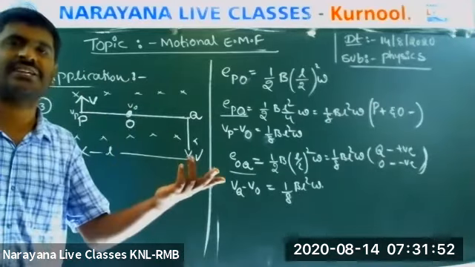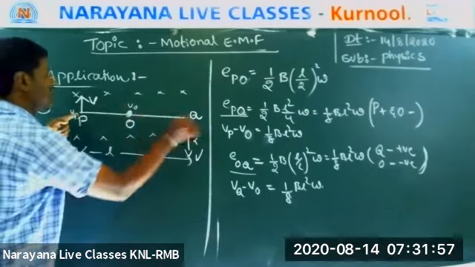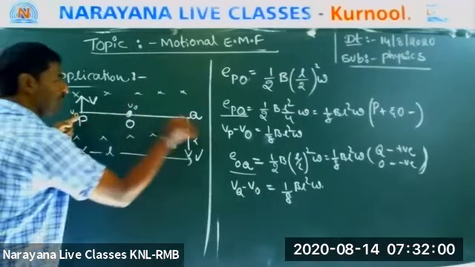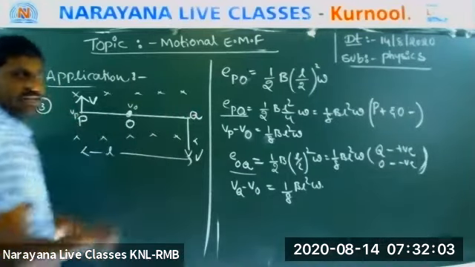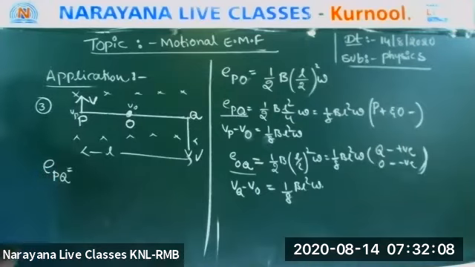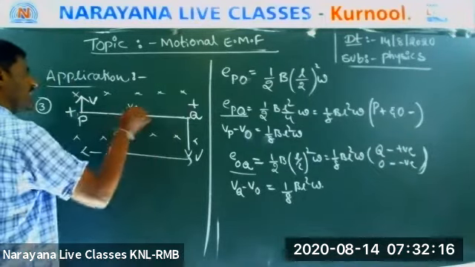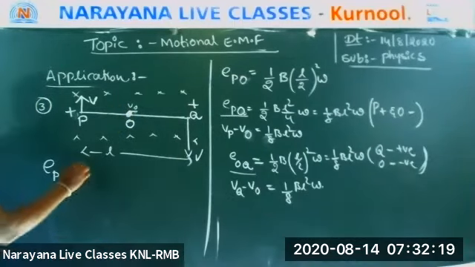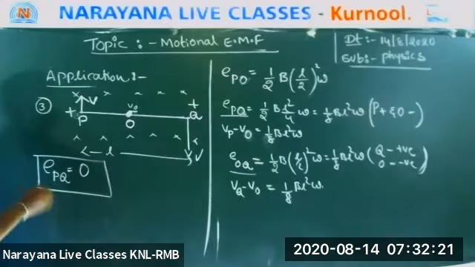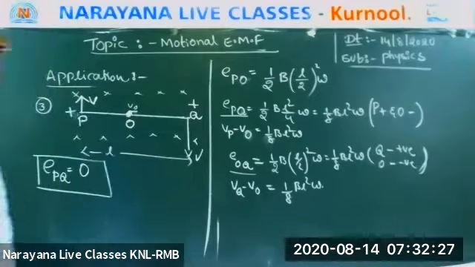Now the actual question is, listen. The actual question is the EMF between P and Q. Can anyone say the answer? EMF between P and Q means EPQ. I want EPQ. This is positive, this is also positive, this is negative. Okay. And now, what is the answer? 0. Between P and Q, the answer is 0. Can anyone explain why the answer is 0?